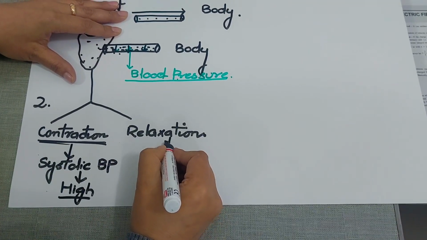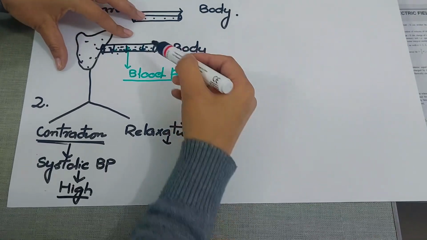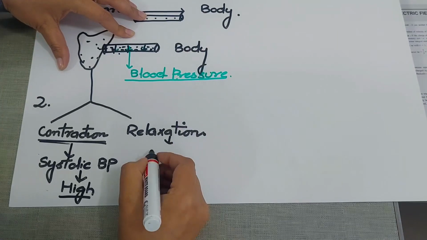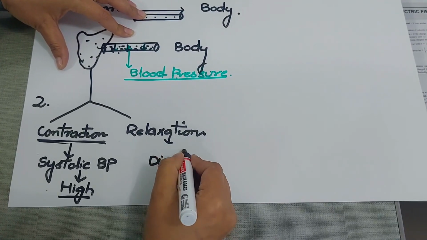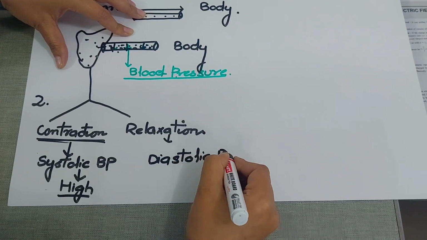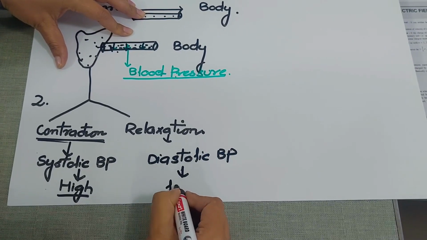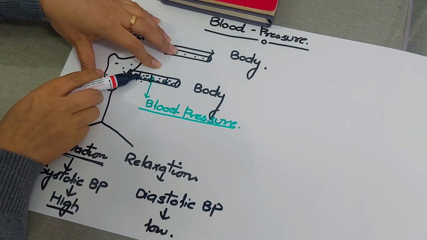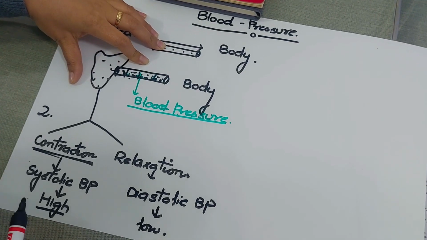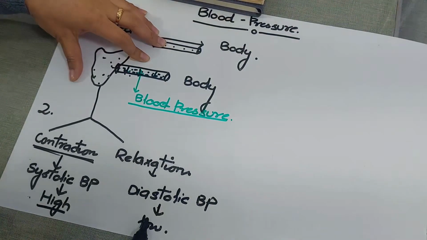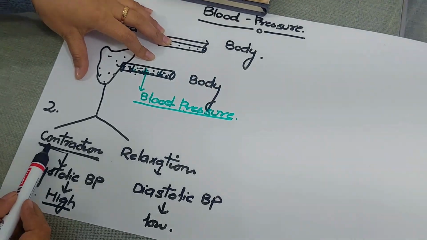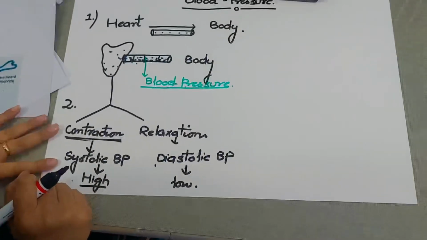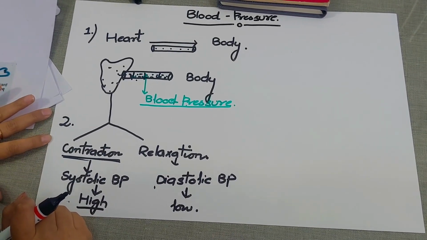Okay, now next, when the heart relaxes, the blood pressure eventually decreases, and this low blood pressure is what we call as diastolic blood pressure. Diastolic blood pressure. This diastolic blood pressure is very, very low. So now you know that the blood pressure is never constant. It continuously keeps on changing. Sometimes it attains a high value and sometimes it attains a low value. The higher value is because of the contraction of heart muscles, and the lower value is because of the relaxation of heart muscles. Okay, so now we are clear with the two basic concepts of blood pressure.